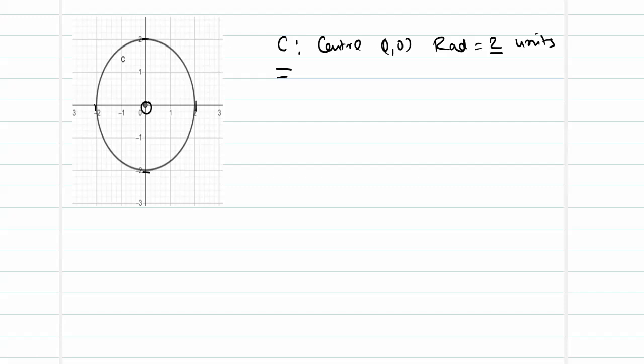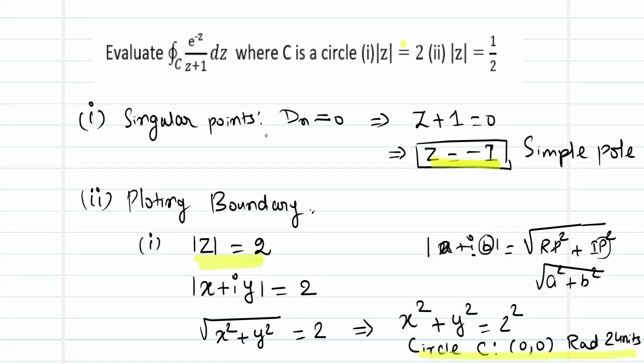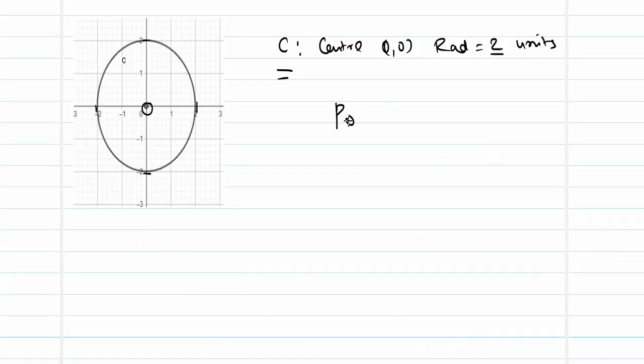So what is my primary idea? To check whether the singular point, which is z equal to minus 1, lies inside my circle or the curve C, or does it lie outside? So what is going to be the point? z equal to minus 1. So I have the pole to be equal to z equal to -1. So this means I have a real part and there is going to be no imaginary part for me. So how do you convert this as a coordinate? My x comma y will be, what is there in the x part? It is -1. What is there in the imaginary part? It is going to be 0.